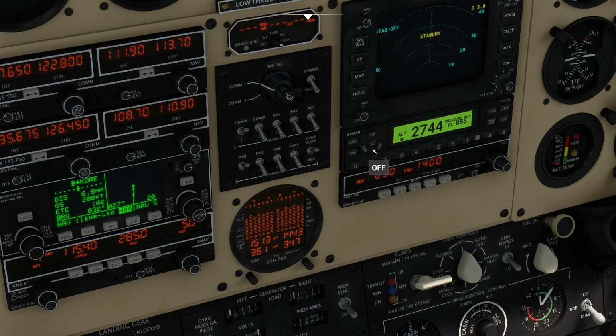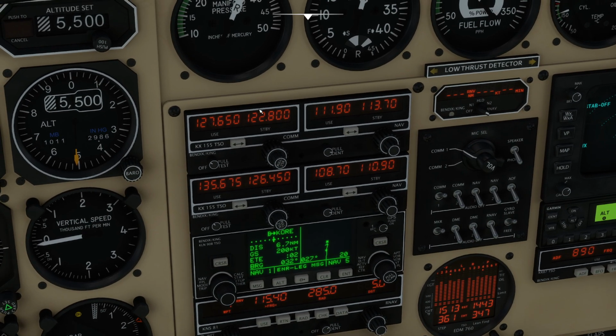Red 64, roger. Radar services terminated. Squawk VFR. Frequency change approved.